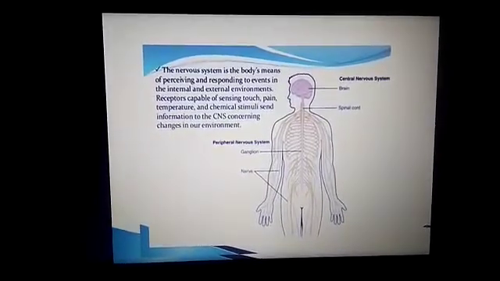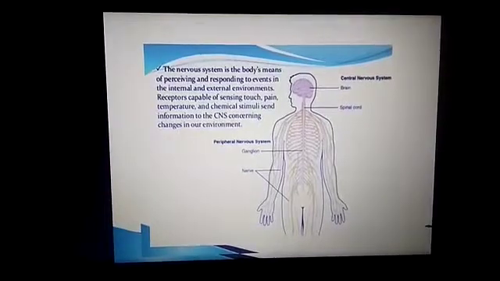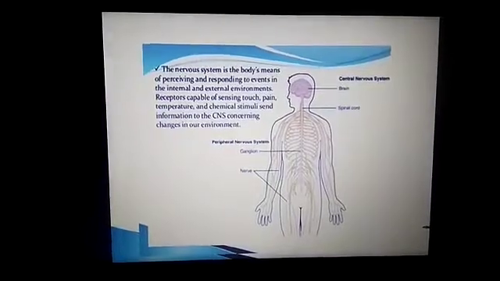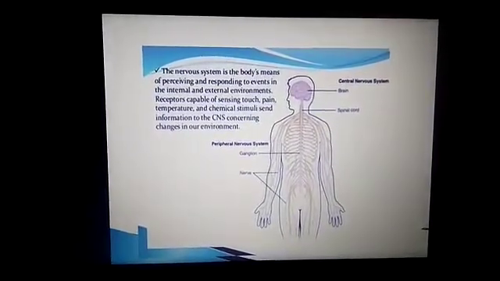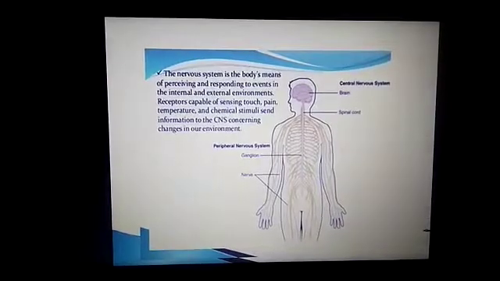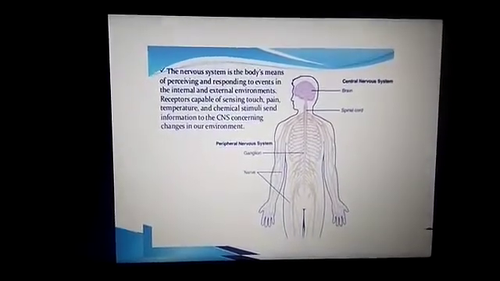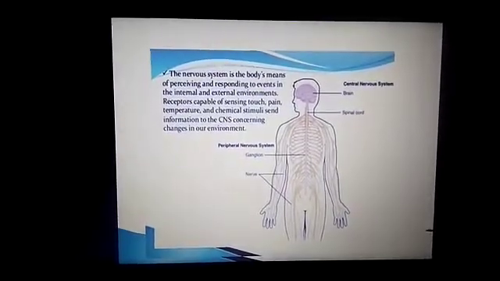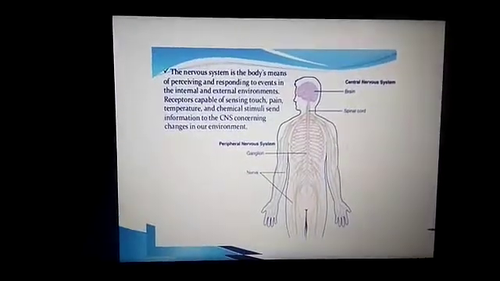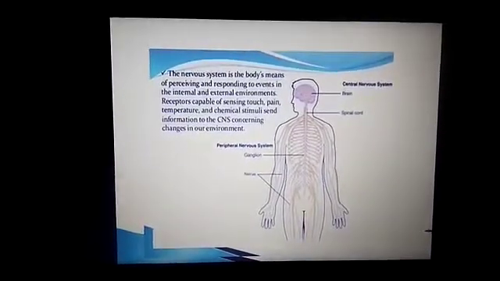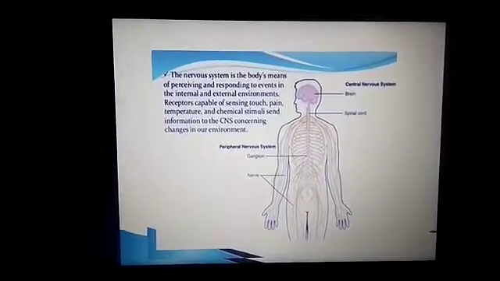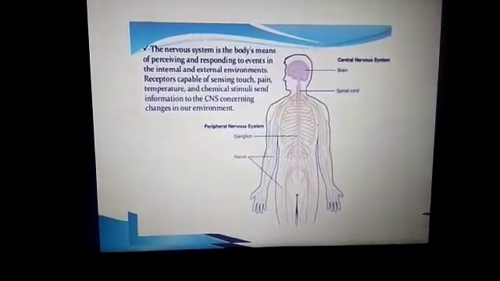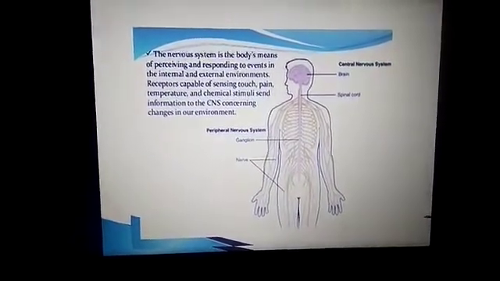Even babies can feel their parents' touch. You also can feel your parents' touch, that means you can sense touch. Pain, temperature and chemical stimuli send the information to the central nervous system about changes in the environment. So who will control all this? The central nervous system, that means the brain, will control all the information.